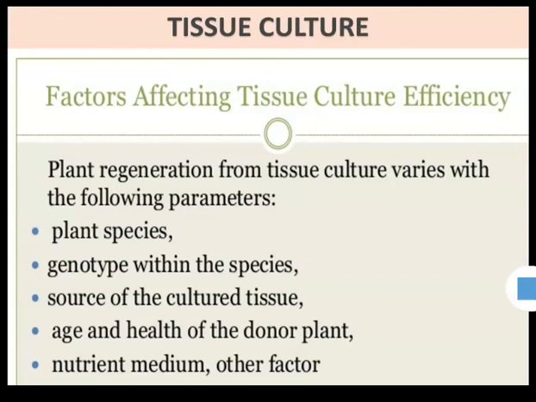Factors affecting plant tissue culture. First one, plant species: the species of the explant plant we select can affect plant tissue culturing. Genotype of the explant plant which can be selected for the culture. Source of culture tissue, and age and health of the explant plant, meaning the donor plant. Nutrient medium can also affect the plant tissue culture efficiency.